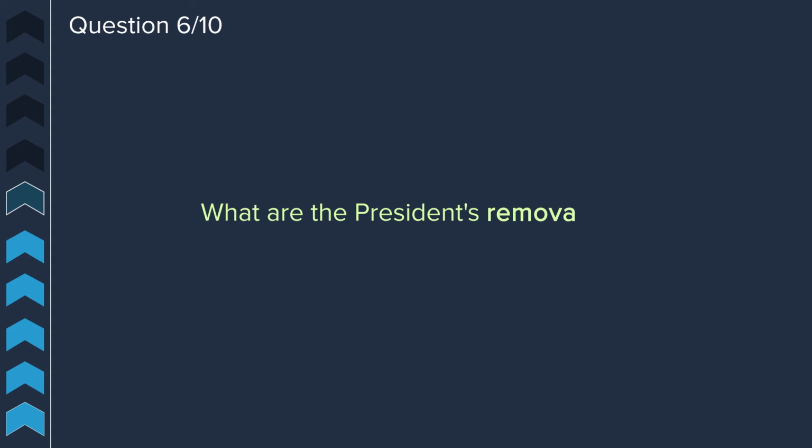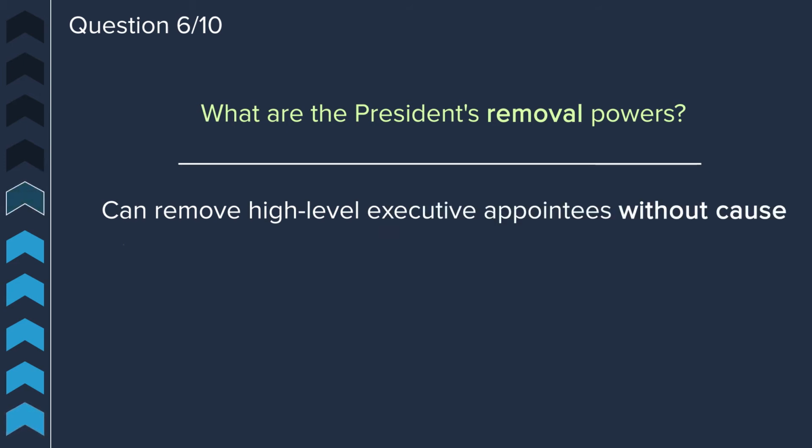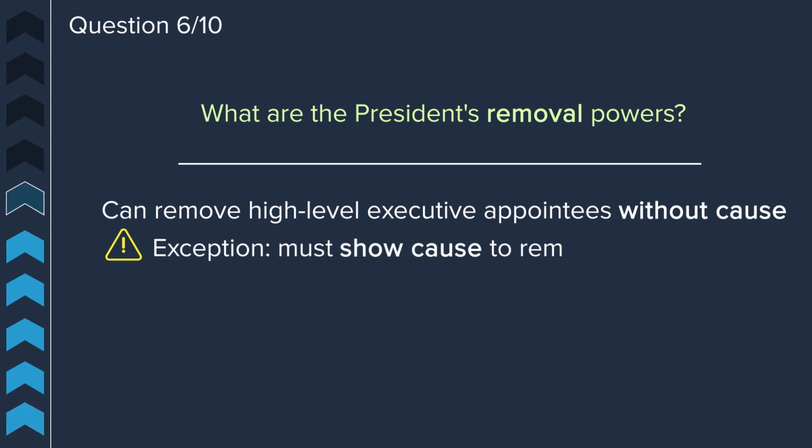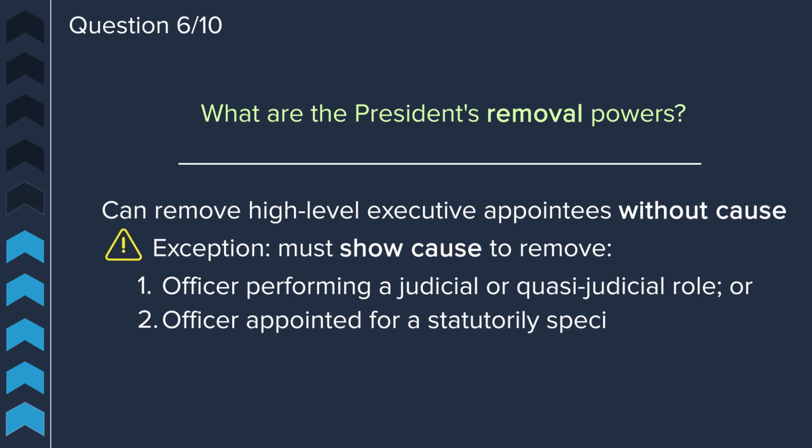Question 6. What are the president's removal powers? The president can remove high-level executive appointees without cause. There is an exception, however. The president must show cause to remove either an officer performing a judicial or quasi-judicial role, or officers appointed for a statutorily specified duration.